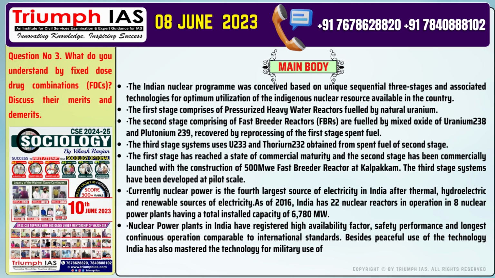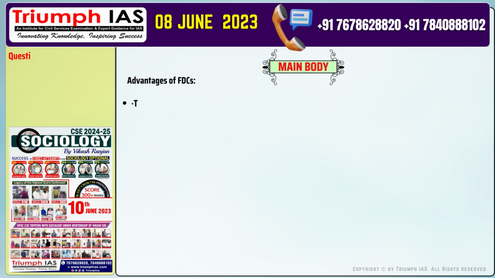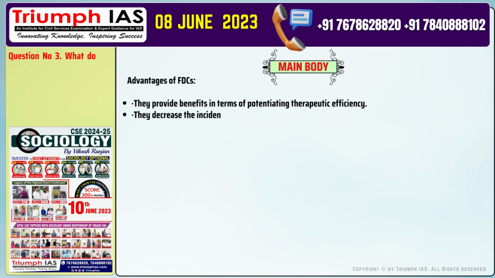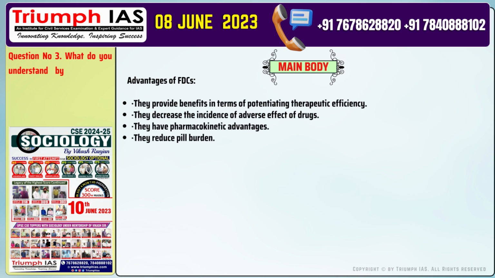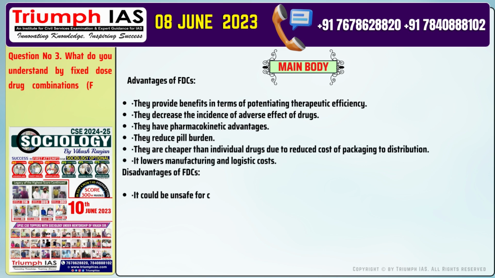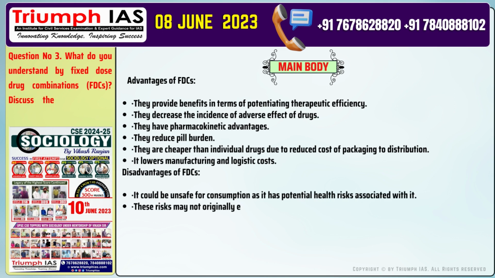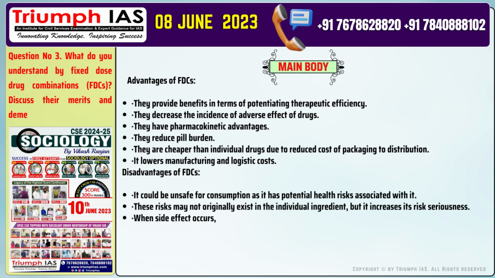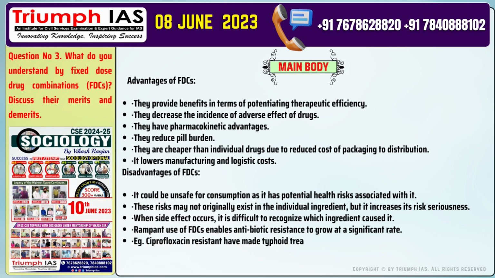Number 4. Rampant use of FDCs enables antibiotic resistance to grow at a significant rate. Number 5. For example, ciprofloxacin resistance has made typhoid treatment very difficult. Number 6. FDCs are famous not because of therapeutic effect but because of its low manufacturing cost and high demand.